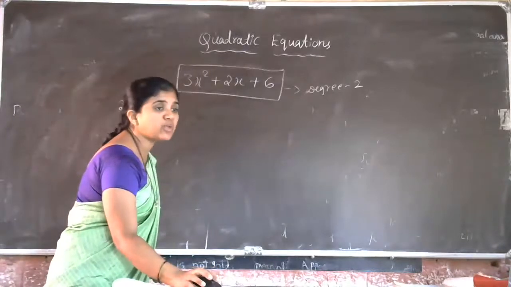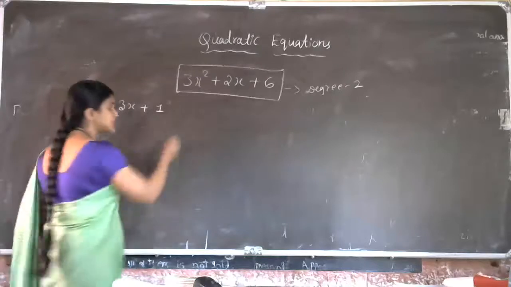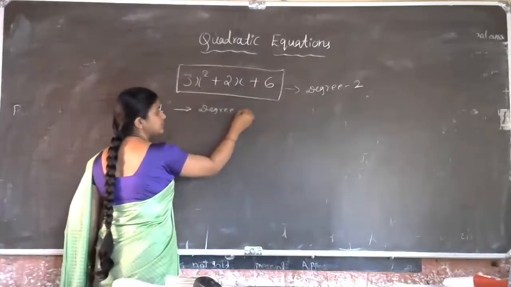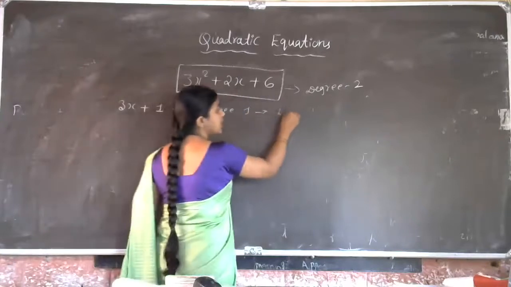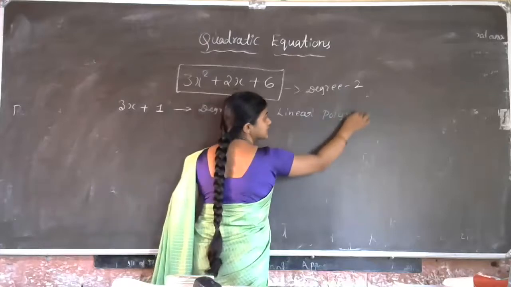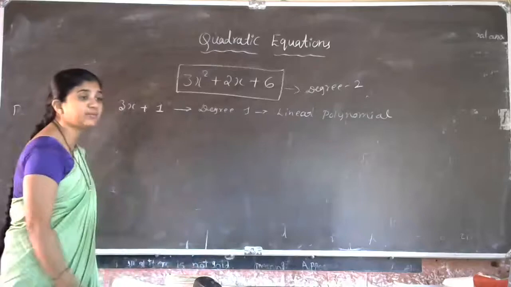What do we call this type of polynomial? Yes, the degree is 1, therefore this is called a linear polynomial.